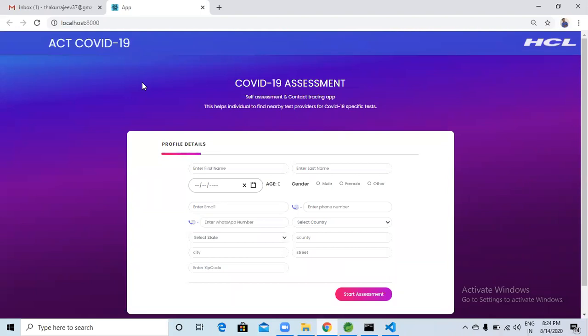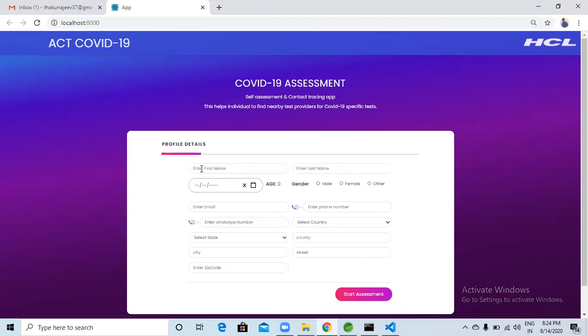So this is Combat COVID-19 team. We have developed a responsive web application called Assessment and Contact Tracing. It is a device agnostic application and it can be accessed by phone, tab, laptop, workstations, all the devices. We'd like to show you how an individual can use this app to manage the COVID-19 situation. With this, we would like to go through this application.